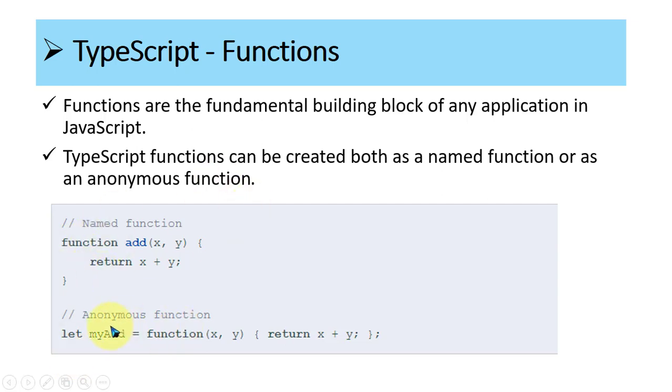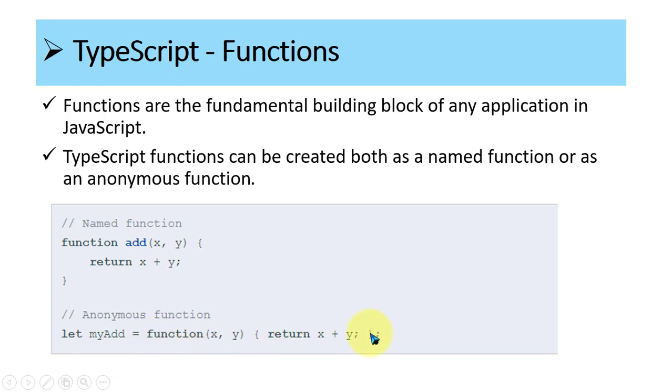Okay, and now here is an anonymous function. So let my add is equal to function x comma y, and the name is not available for that function, that's why it is an anonymous function, and you are returning the value, return x plus y, and this return value is assigned to my add. The drawback of the anonymous function is you cannot call those functions multiple times because there are certain limitations for that kind of thing. Second, the advantage is its syntax is very optimized.